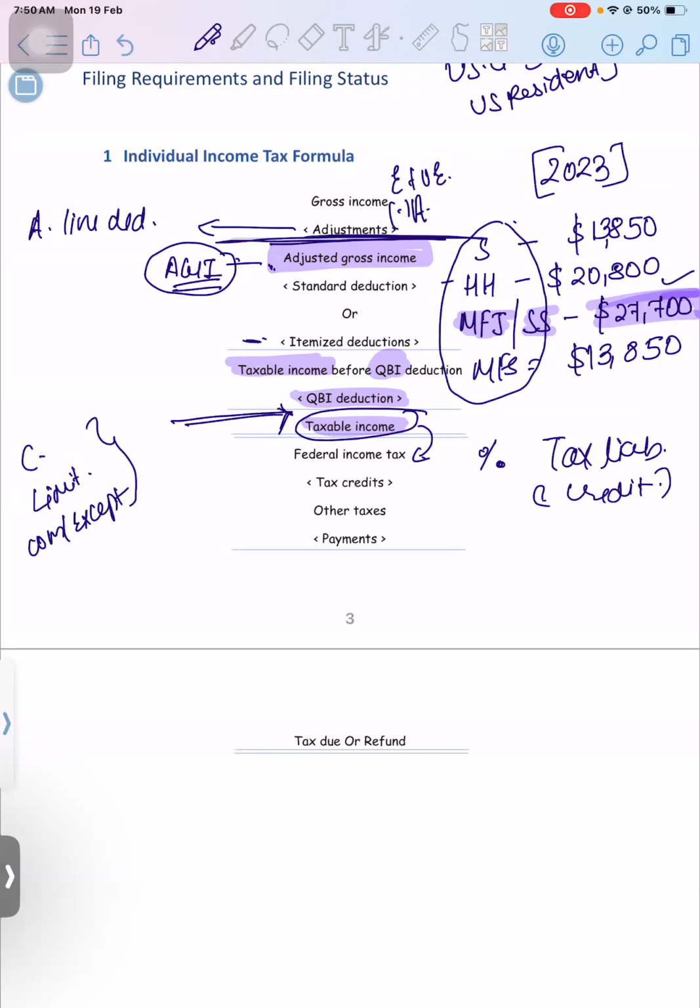There is a dependent care credit. If you are taking care of your dependent, then there will be some credit given to you. And that credit will straight away reduce your tax liability. Adjustments or deductions will reduce your income. They will not reduce the liability. Okay, clear guys?